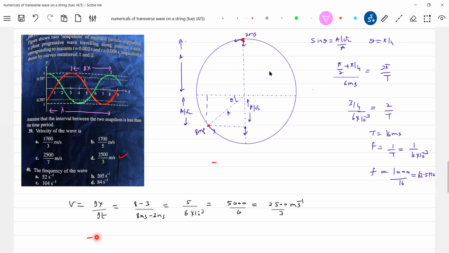So lambda will become 8 meter. Then f is equal to v by lambda, so 2500 by 3 by 8. How much will you get? So 104.16 hertz.